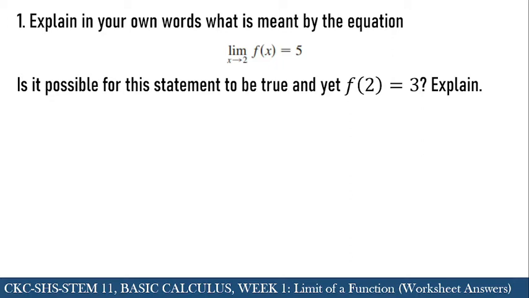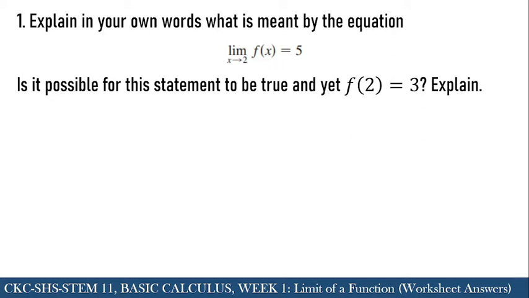is equal to 5 means that if we have a certain function f of x and we choose values that are close to 2, so as we approach 2, where would the output also be approaching? In this case it is 5. So that means as we approach 2 from the left or from the right, finding those values that are very close to 2 and evaluating them through the function f of x, the result would be approaching 5. So that is what it means when we say the limit of f of x as x approaches 2 is equal to 5.